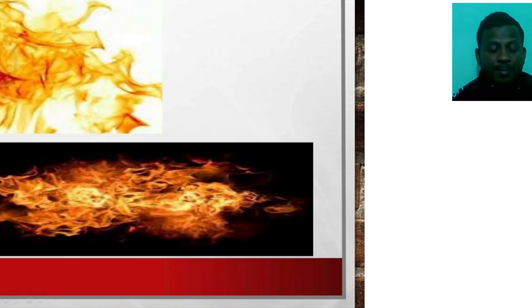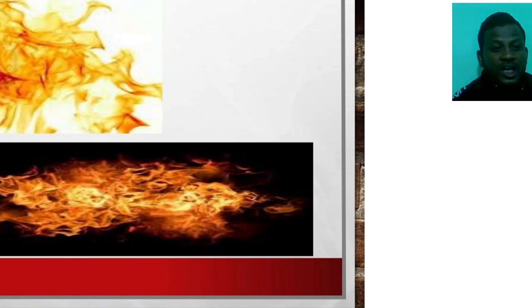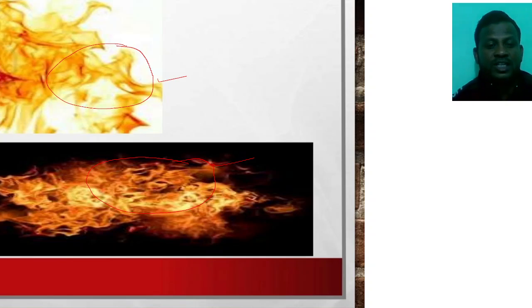Let us see, flame means what? You can see in this picture, flame. Look here. This is the flame. This is the flame. And this is the flame. Right? After seeing this picture, you come to know what the flame is. Where the substances produce the flame means in the air, in the gaseous region, they produce the flame. This is the flame.